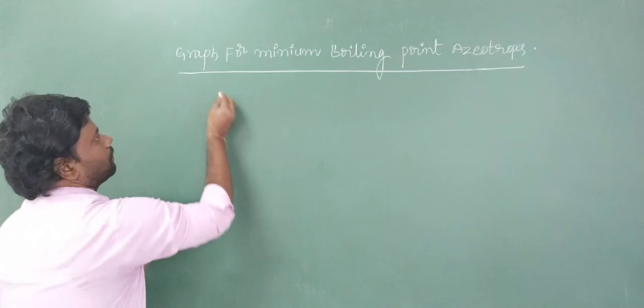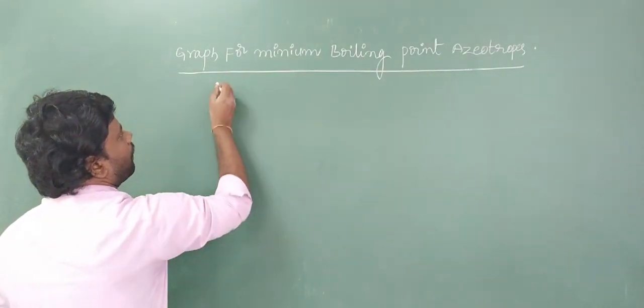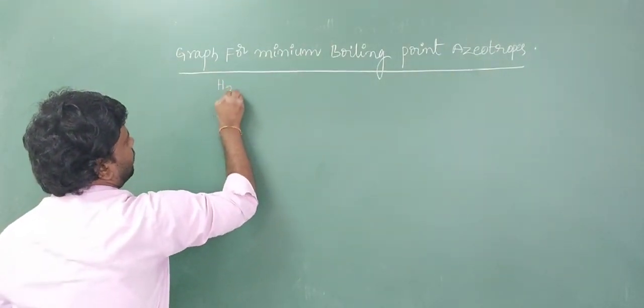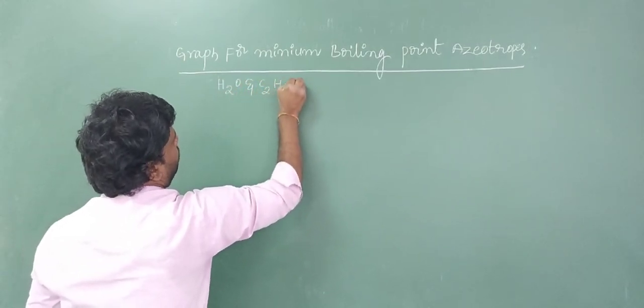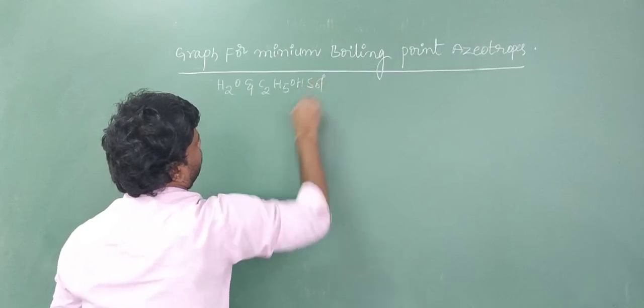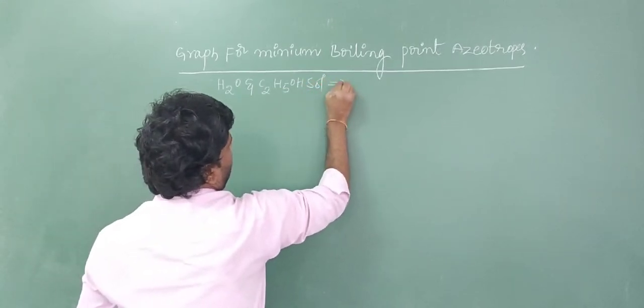Here the example is water and ethanol solution.